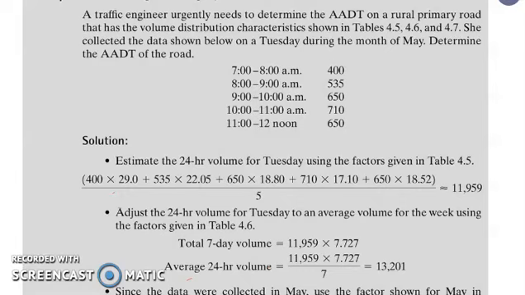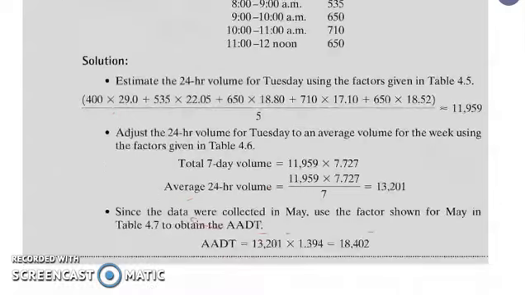You simply have to multiply those specific values correspondingly, then add the five products and divide by 5. So you have now your estimated 24-hour volume for Tuesday, 11,959.